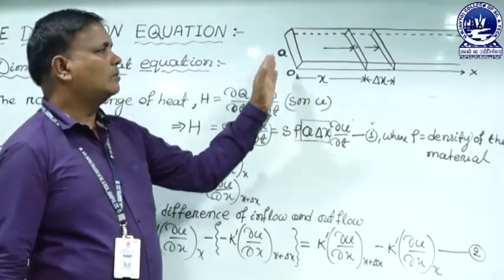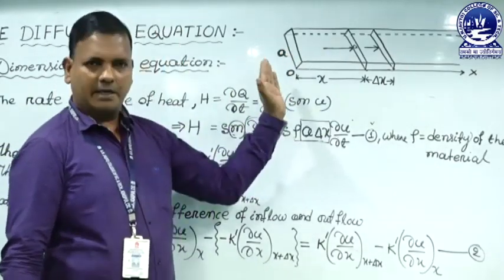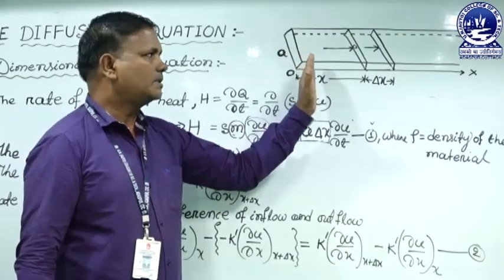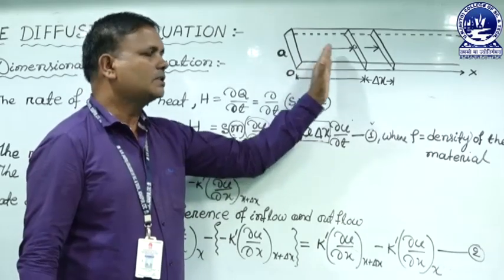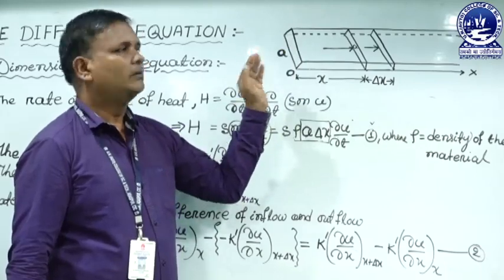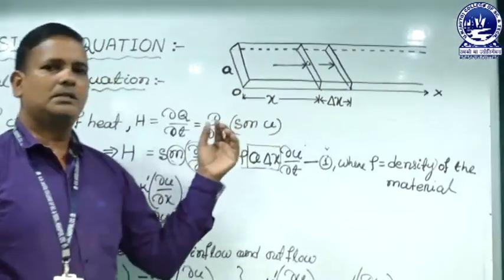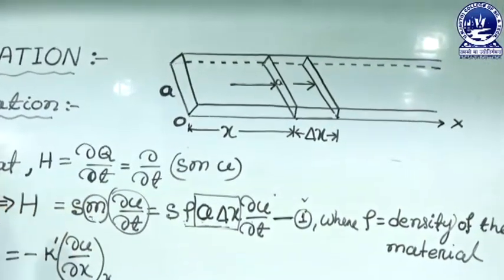But when an electron does not flow from one place to another, it oscillates in place. That means heat transfer in a conducting material happens by the oscillation of the material or the electrons present in the body. Here the heat is diffused from one place to another, so it is called the diffusion equation.